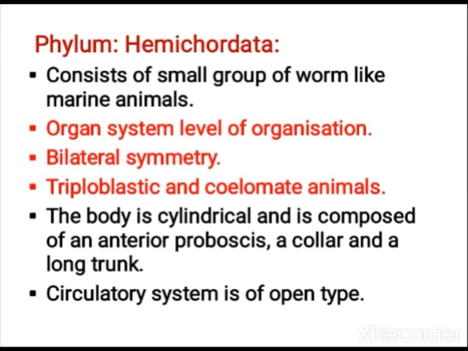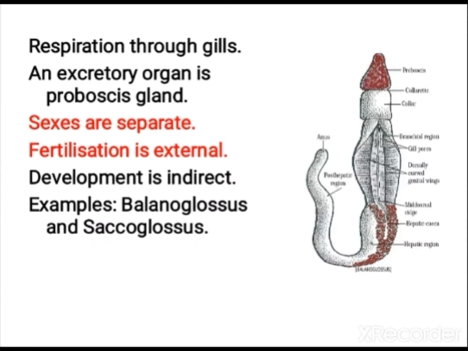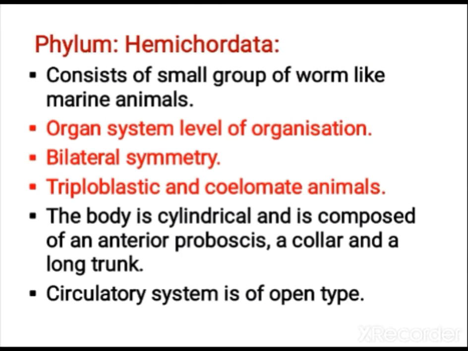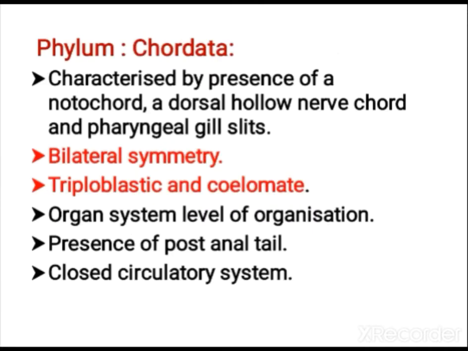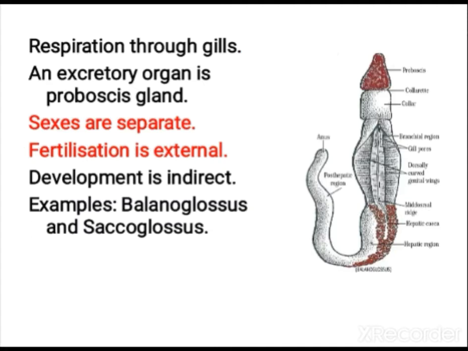The body is cylindrical and composed of an anterior proboscis, then a collar, then a long trunk. So this portion is the trunk. They show these different structures.